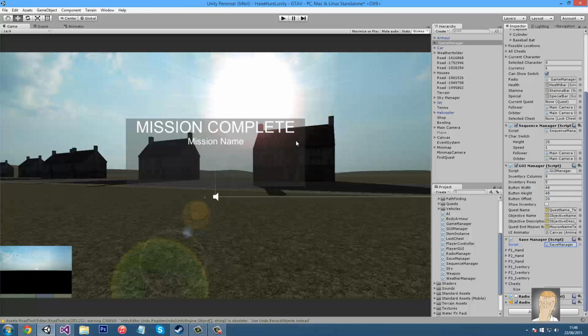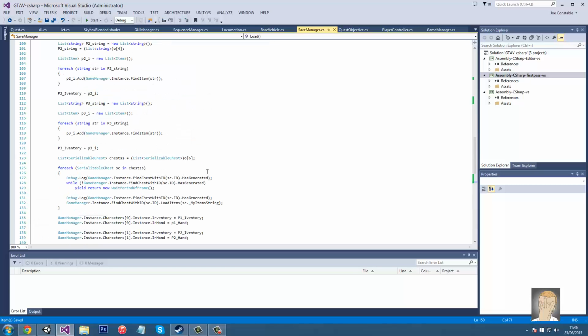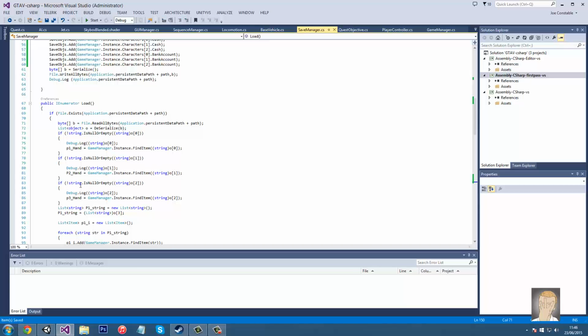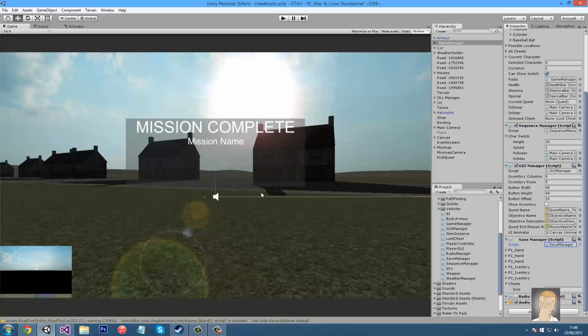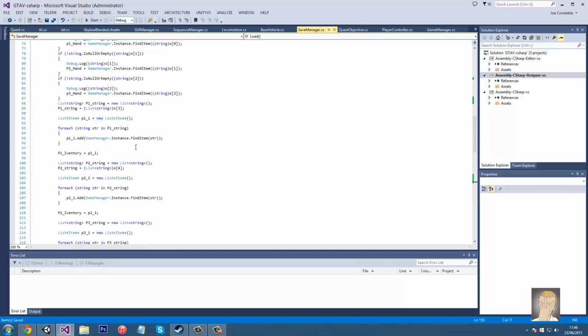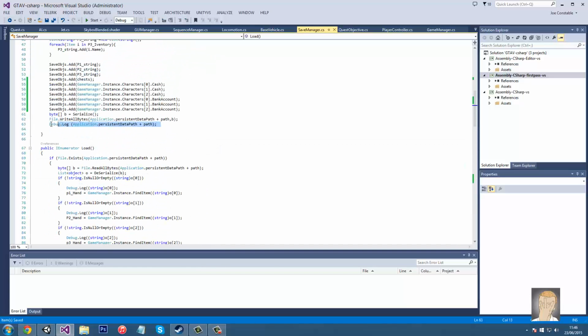But when we start it up, what you will see is we get an out of range exception because we haven't yet saved anything for that. So I'm just going to go into our save file, wherever that may be. I've completely forgotten. Hold on. I'm good at this, aren't I?